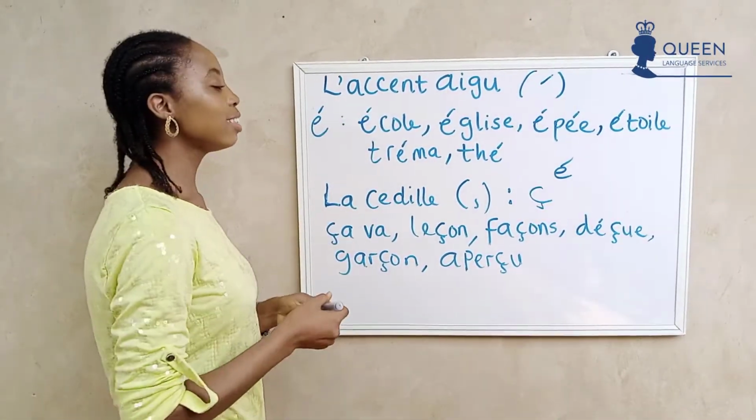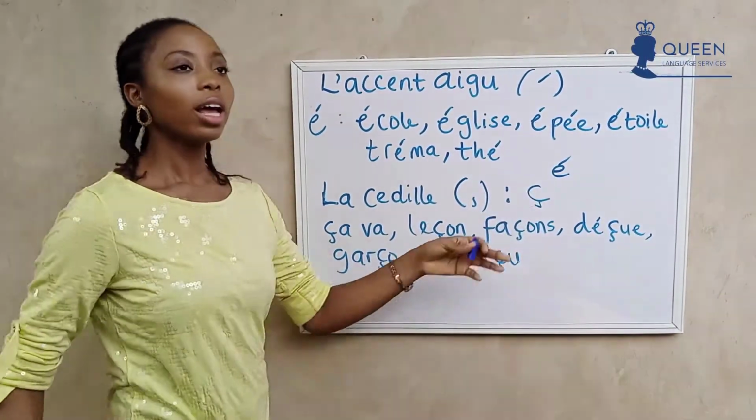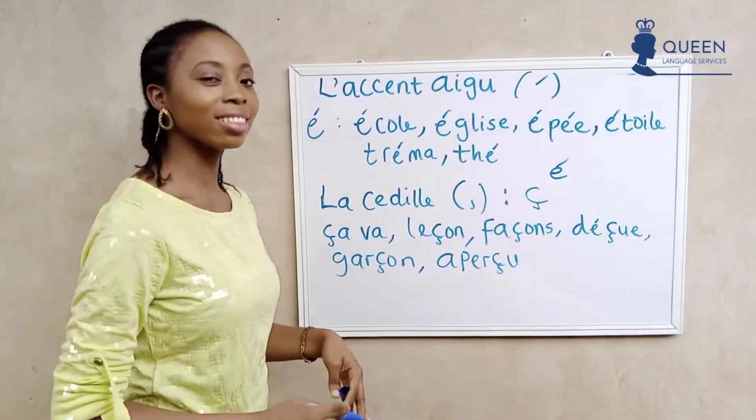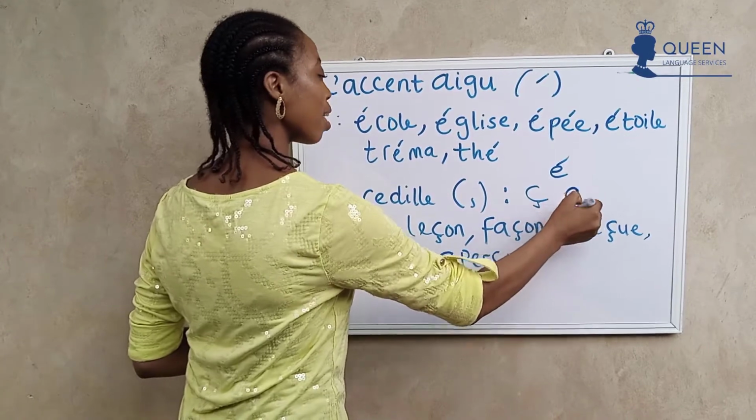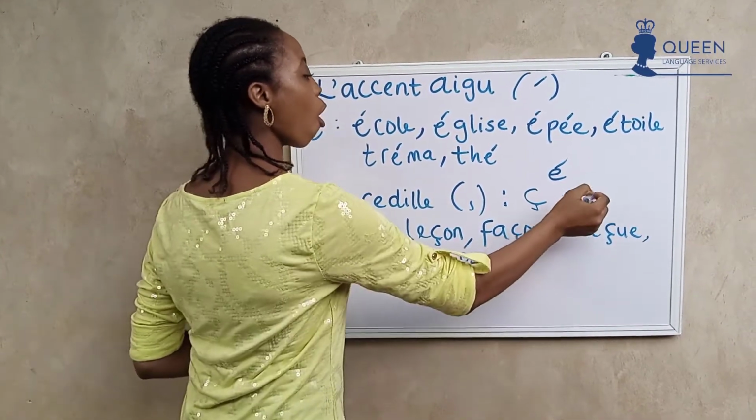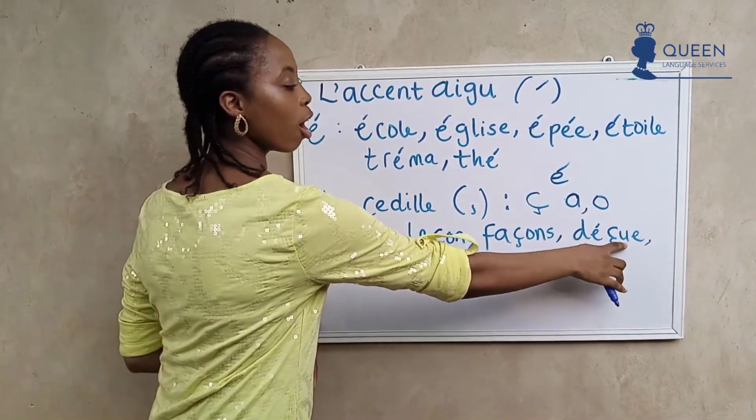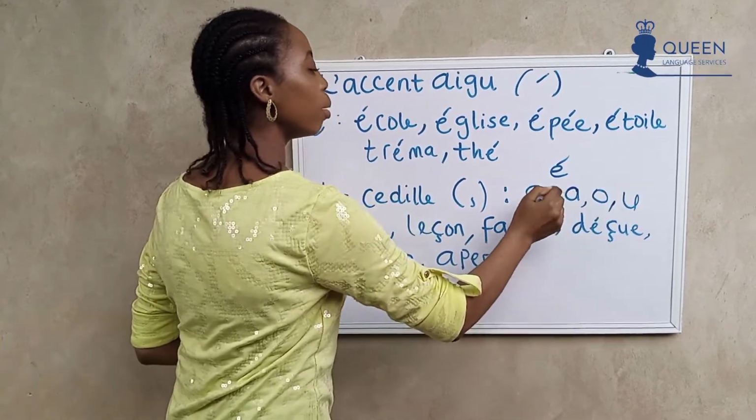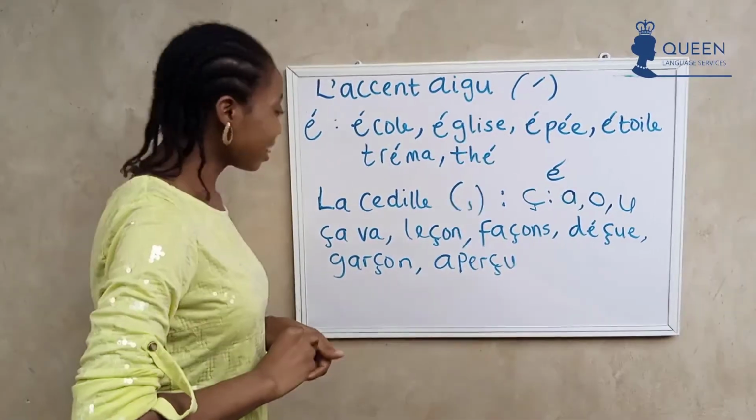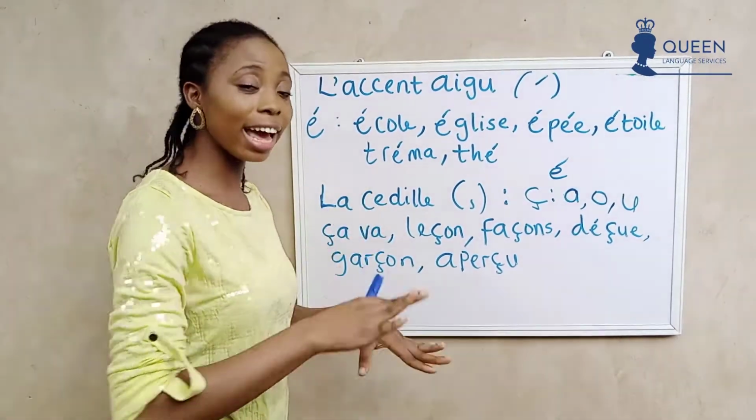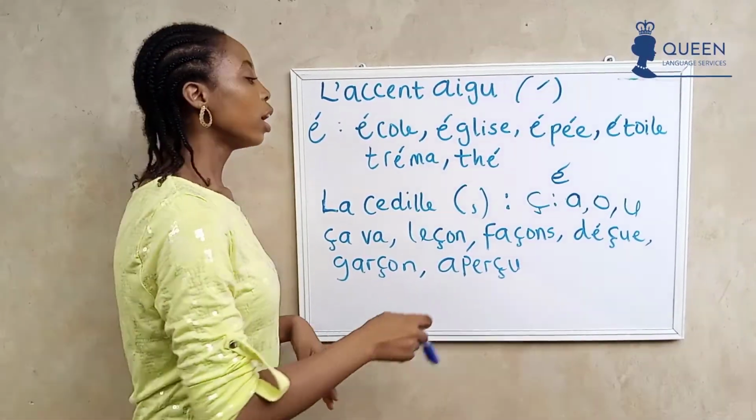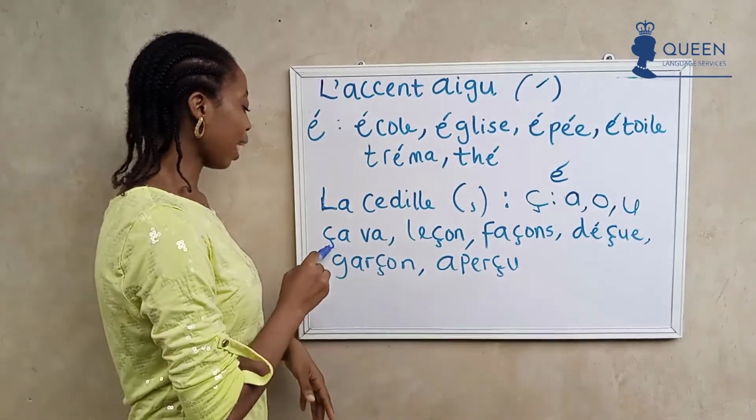Note, the cédille underneath the C gives the sound S before A, before O, and before U. Please note, that is the way you will always find it in any French word. So it gives the sound S in words like ça va.